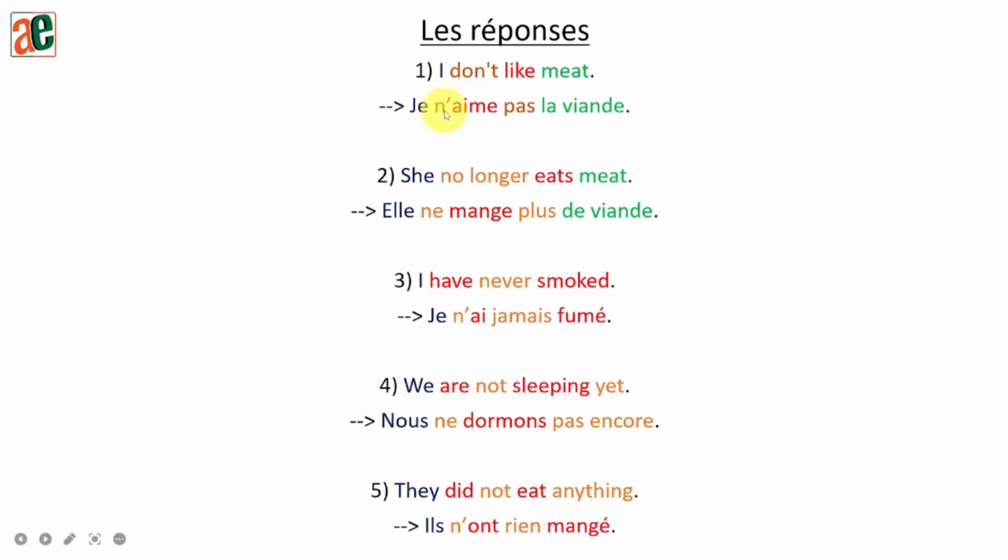So here are the answers for this exercise. So I don't like meat. Je n'aime pas la viande. She no longer eats meat. Elle ne mange plus de viande. I have never smoked. Je n'ai jamais fumé. We are not sleeping yet. Nous ne dormons pas encore. They did not eat anything. Ils n'ont rien mangé. Okay?